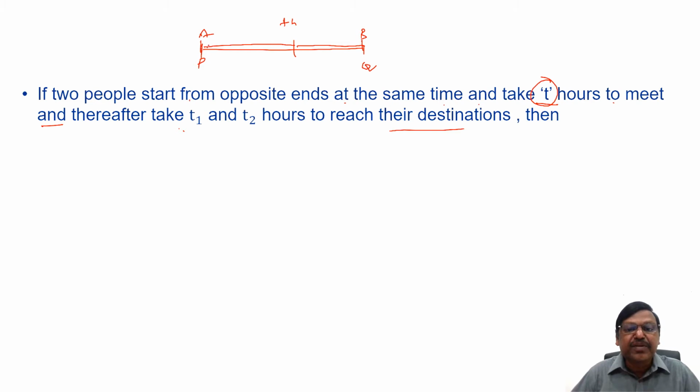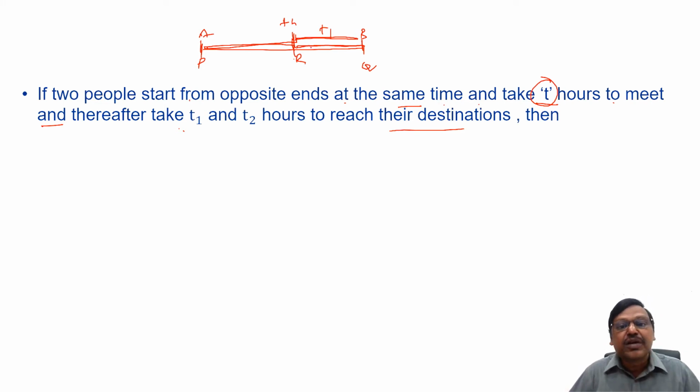Both started at the same time. Both start at the same time and take t hours to come here. Both travel t hours to come here. Thereafter, A will take another, from this point, let us say R, another t1 hours to reach the